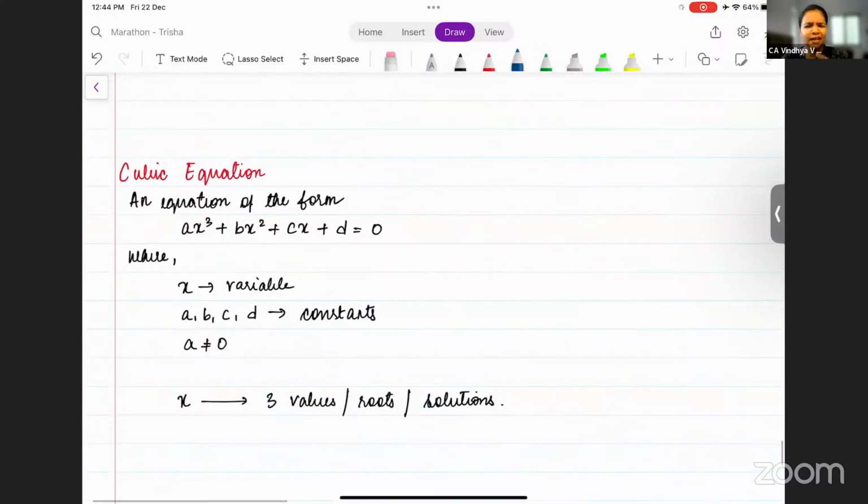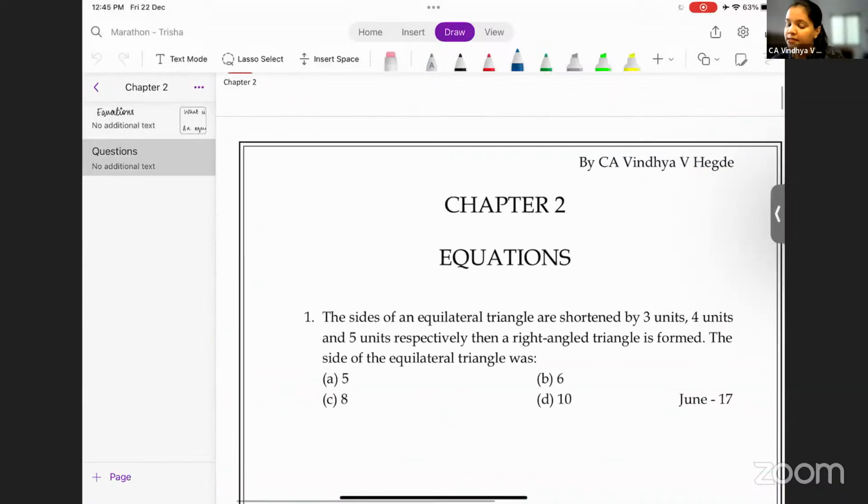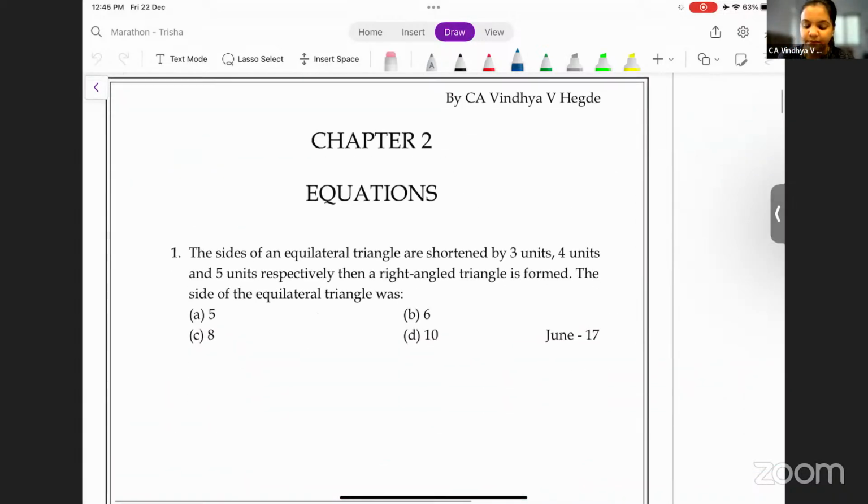Okay. Lastly, cubic equation. What is cubic equation? An equation in the form of ax cube plus bx square plus cx plus d is equal to 0. Correct? Where x is the variable, a, b, c, d are constants, a is the coefficient, and a cannot be equal to 0. And here, because the highest power of x is 3, x will have 3 values or roots or solutions. Okay. With this explanation done, we can start with the questions.